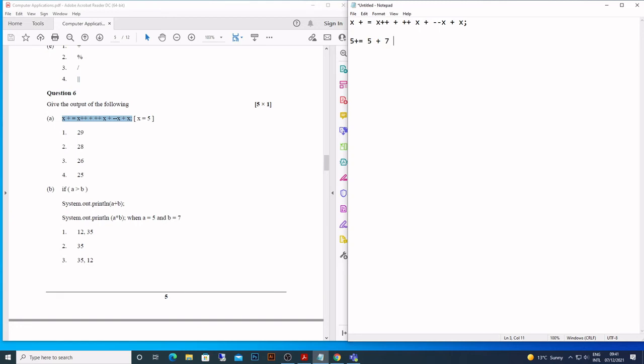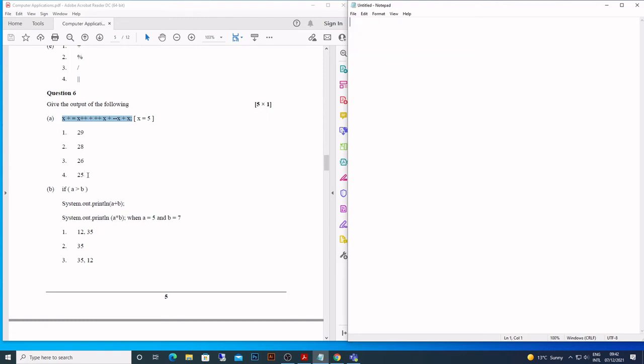Then comes minus minus x, again before, so it became 7, 7 minus 1 is 6, and then plus 6. So what is the answer? 5 plus 7 is 12, and 12 plus 6 is 18, plus 6 is 24. 24 plus 5 is 29. So this 5 will also be added. 29 is the answer. So that's how we actually do it.